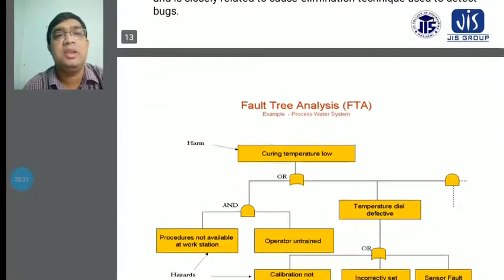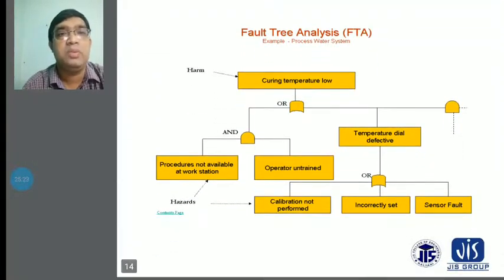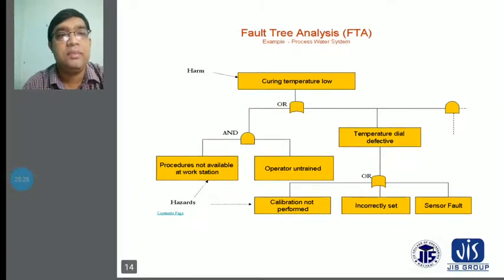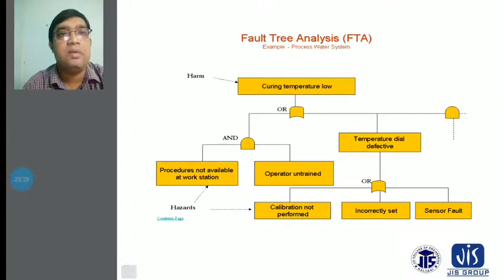And you can see the fault tree analysis in our figure. This is an example for a process water system. And the first event is curing temperature low.